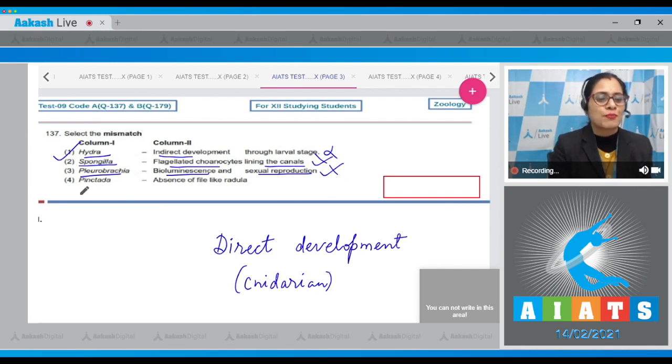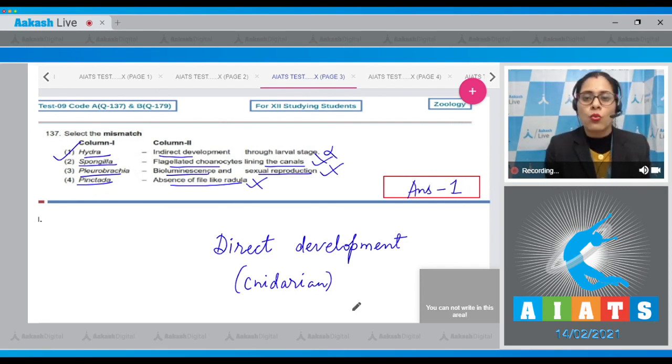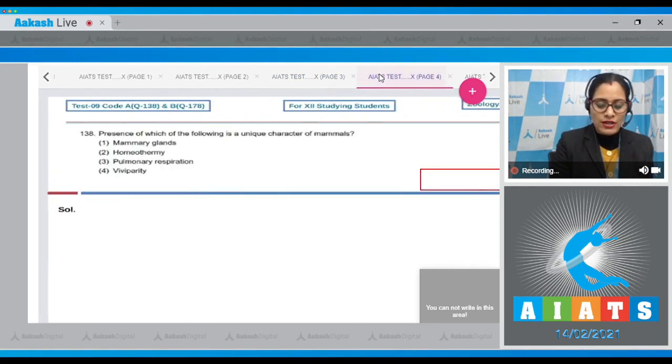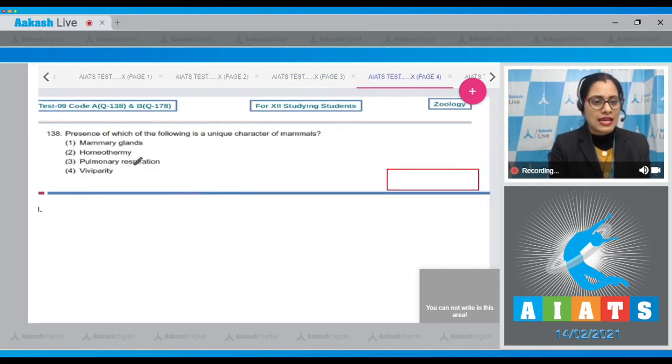The last option is Pinctada, which is a mollusk. The match is absence of file-like radula, which is also a correct match, so it cannot be a correct answer. However, generally mollusks exhibit this file-like rasping organ radula, but Pinctada is an exception because it is a bivalve and it lacks radula. So the correct answer to this question is option number 1. Let's move on to the next question, which is question number 138.